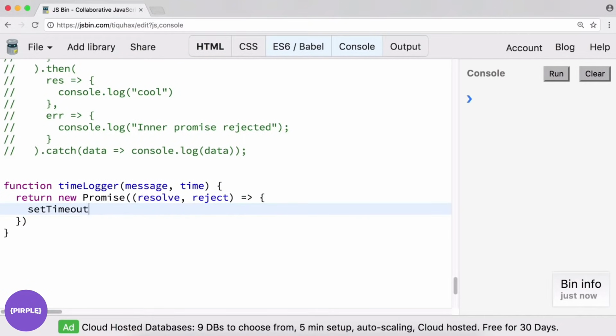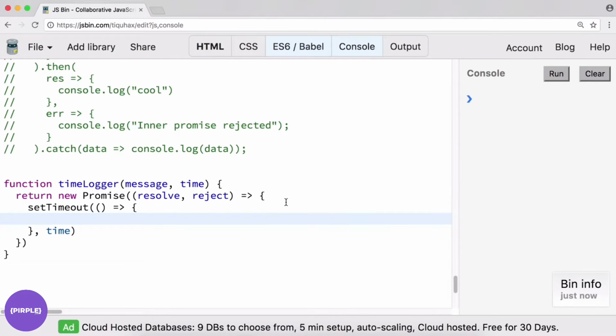And in here we'll do a setTimeout, and the setTimeout will take whatever time we pass in. It's going to take that long until it executes the timeout, and in the timeout we will resolve with the message that was passed in.